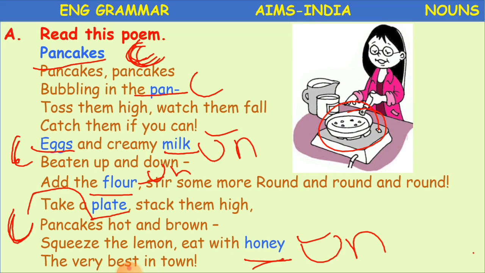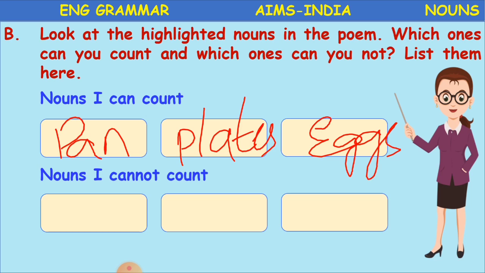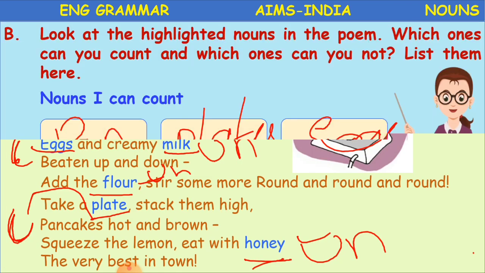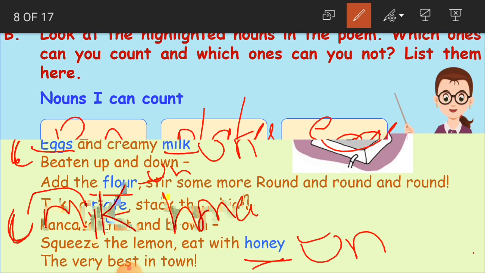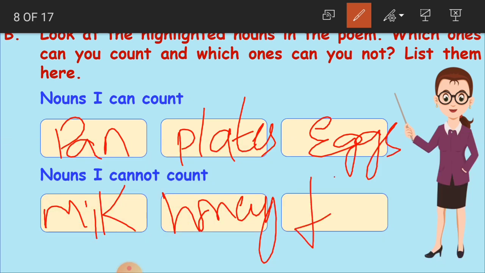Clear, children? So we'll just write it here. What are they which we are not able to count? Milk, honey and what, children? Flour. These 3 are uncountable. So have you observed? So we have some countable nouns and we also have some uncountable nouns. Clear? Okay then.